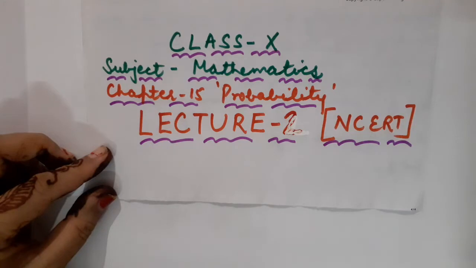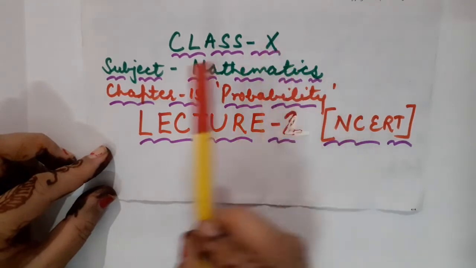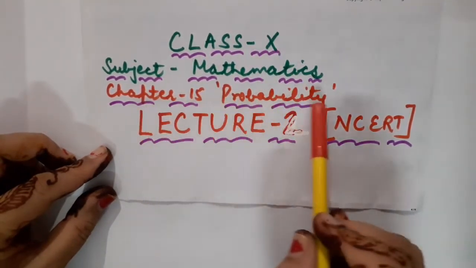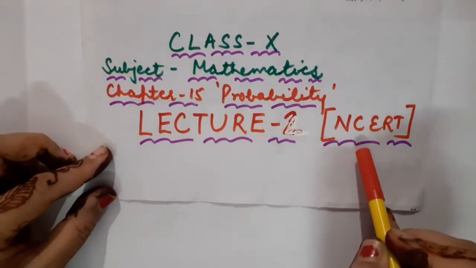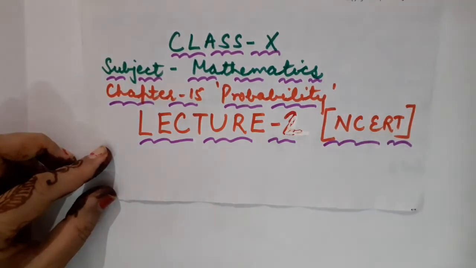So, children, let us start today's mathematics class of grade 10th. This is class 10th, subject mathematics, chapter number 15, probability, lecture number 2. And children, the content I am going to cover is from your textbook, that is NCERT.